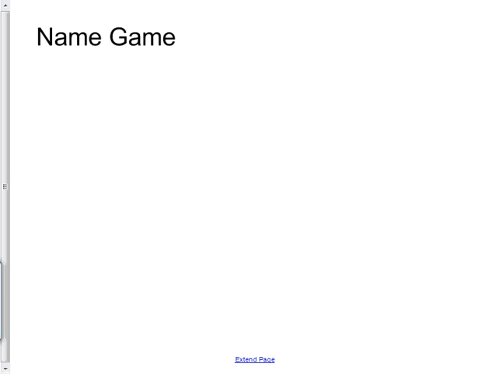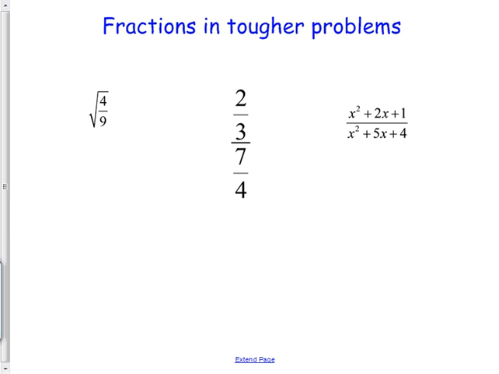All right. Now, I want to pause for names. So back to fractions that get tougher. This is the square root. It's not that hard. You just got to know that you can break it up into two parts. Square root of 4 over square root of 9. And what's the square root of 4? 2 over square root of 9. So yes, you can break down square roots like that. It's legal and it's good and it makes it a lot easier.